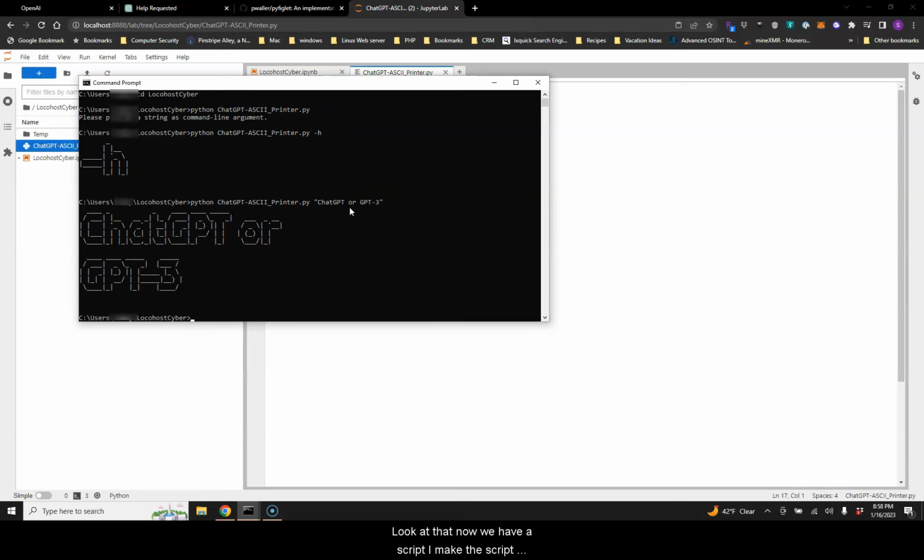Look at that. Now we have a script. I'll make this script available on my GitHub page where you guys can download it and add to it and tinker with it for yourselves. Well, this is pretty cool.